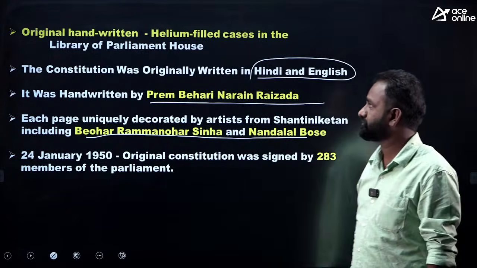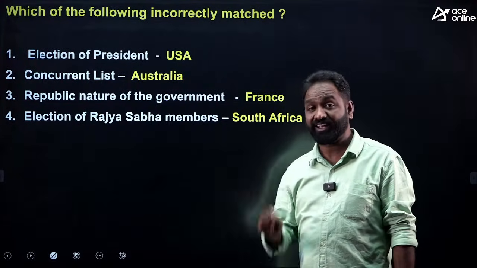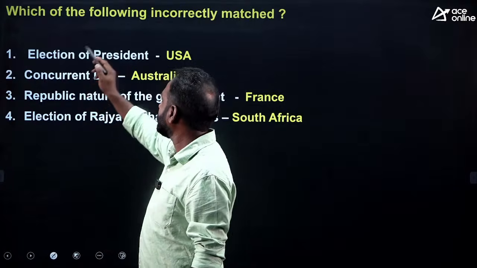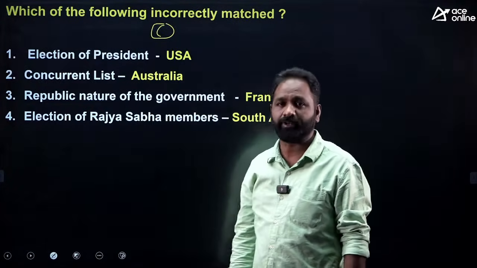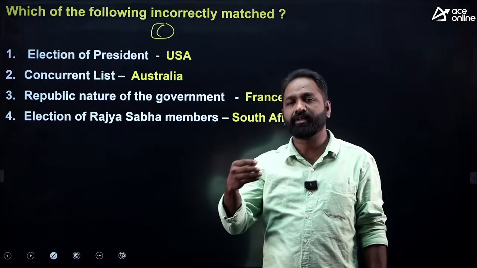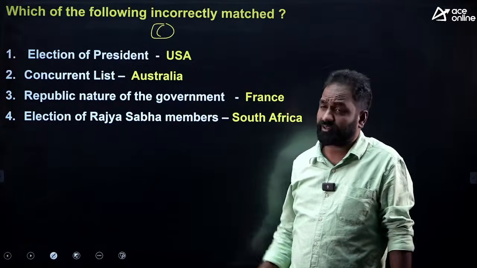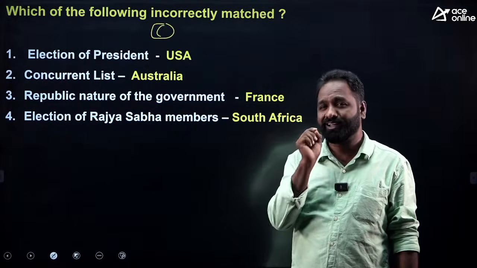Please go through that. Next, which of the following is incorrectly matched? The question is: on the left side the source was given, on the right side the country was given. I mean, the Indian Constitution is a borrowed constitution, as you know. We borrowed so many principles from other countries. So on the left side the borrowed principle was given, on the right side the country was given. Out of 4 options, 1 is incorrectly matched.